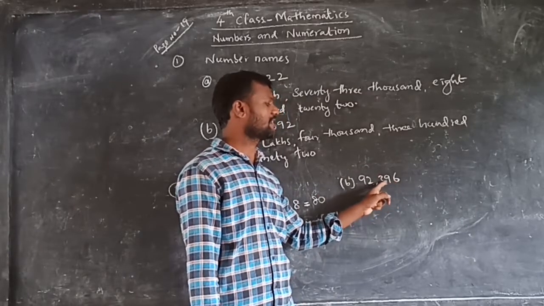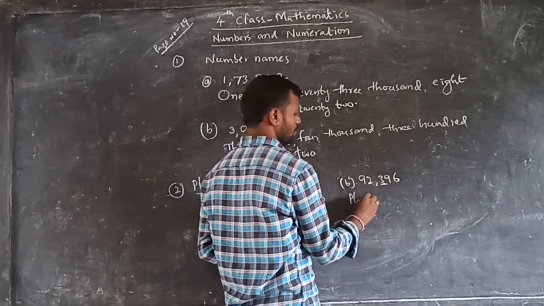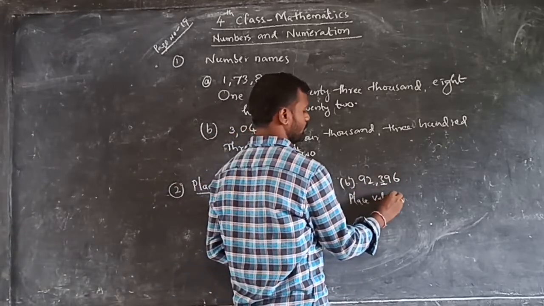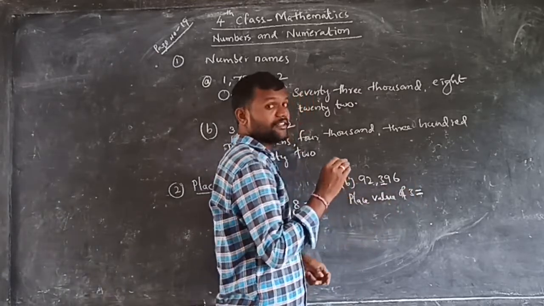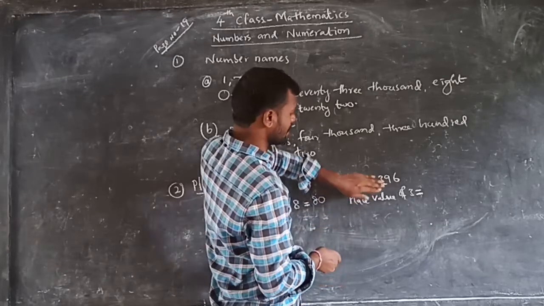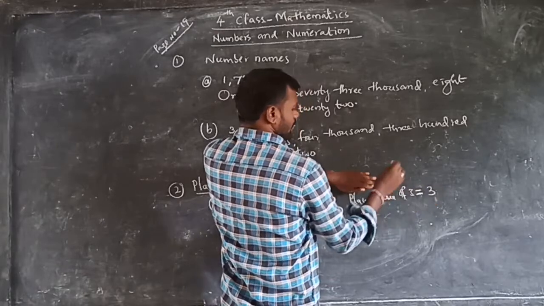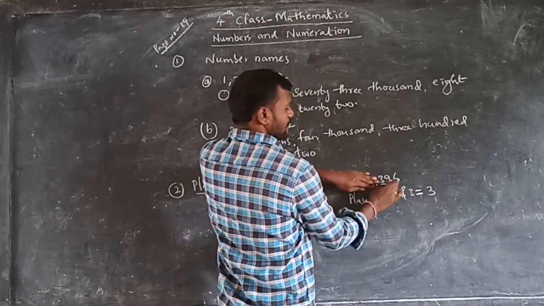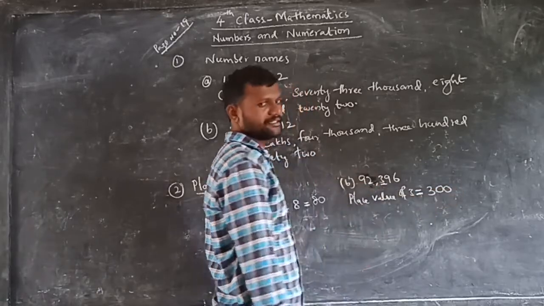So 3 is in hundreds place. That's why 300. Otherwise, observe this. 3. After 3, how many digits are there? 2 digits. So write 2 zeros. 300. That's it.